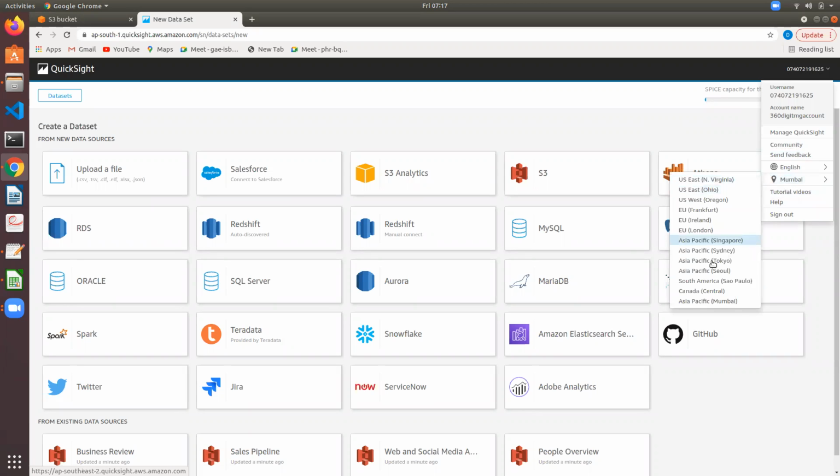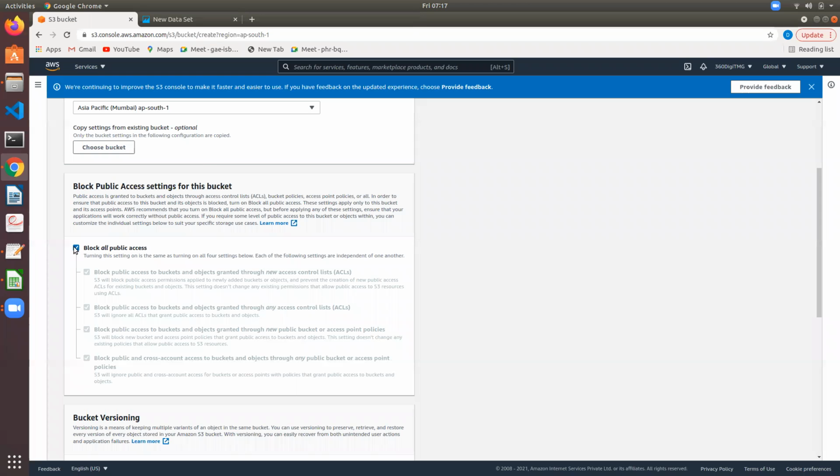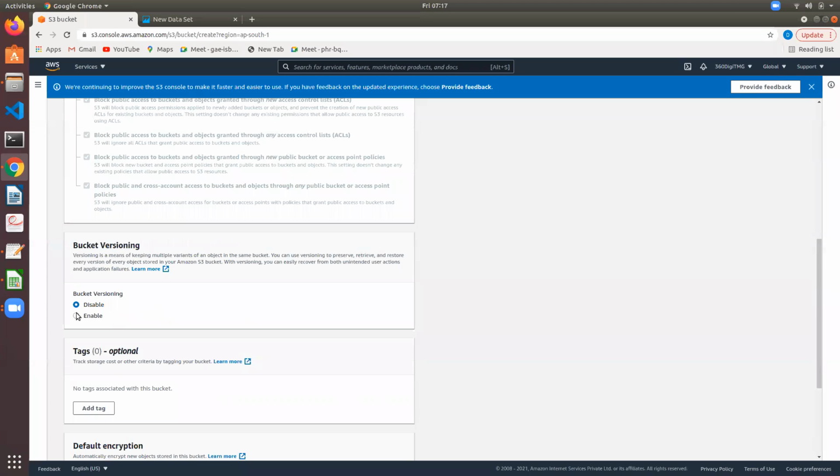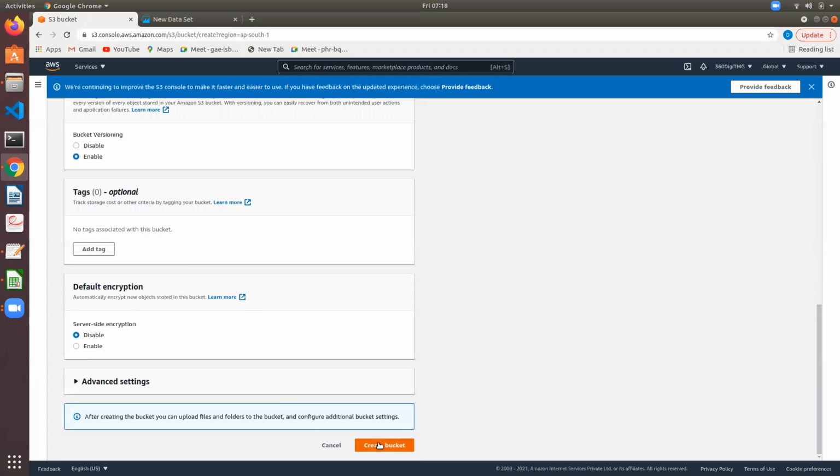So these are the regions. You can switch between these regions and the location where data is coming. It can be S3 or Redshift, RDS, anything. Databases like RDS are regional services. If you take S3, even though S3 is global, it has to be in the same region. Both QuickSight and S3 have to operate in the same region. Let's go to the S3 bucket. And that's it. Enable bucket versioning. Create bucket.